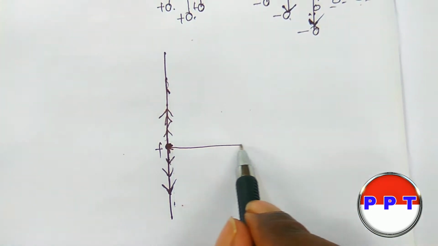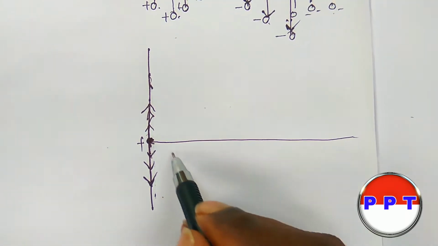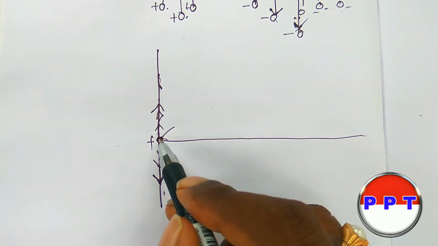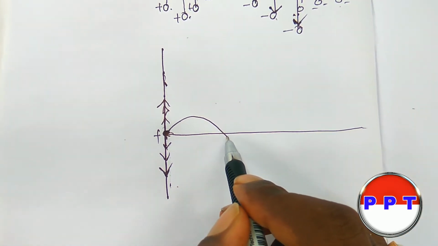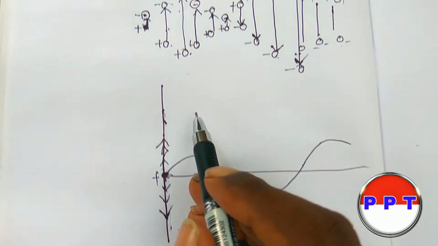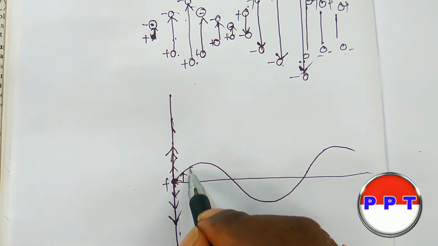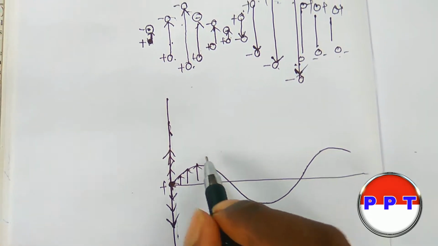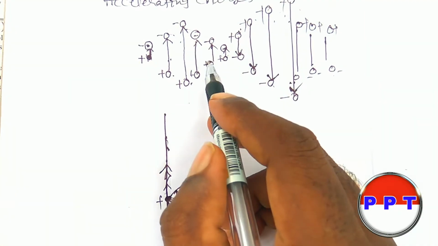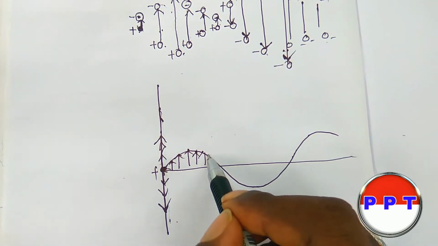Do you understand? Here this is the mean position, and due to the electric field the magnetic field is produced. Here we have to write the electric field in this direction. As it is, this is the shortest field and this is the largest.